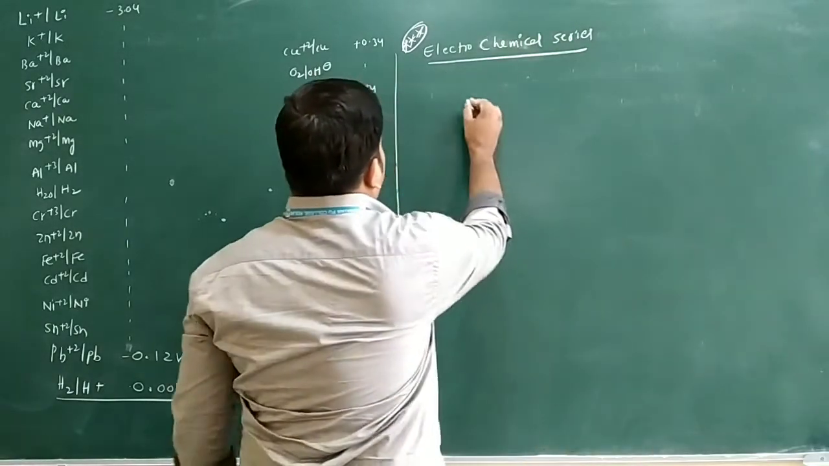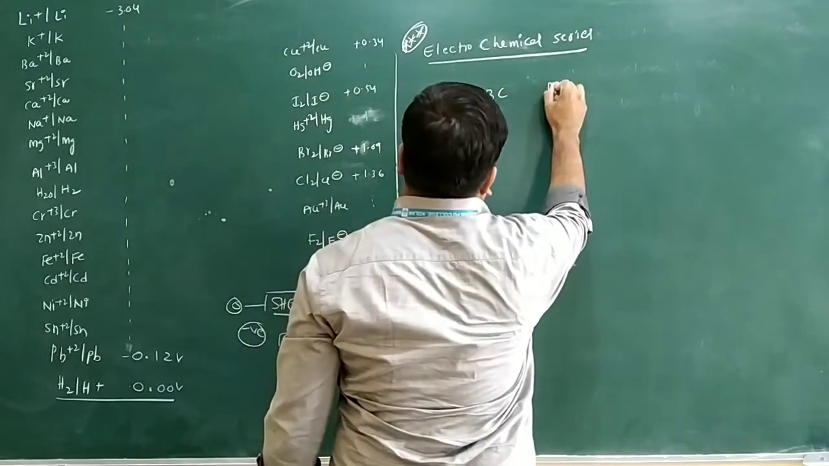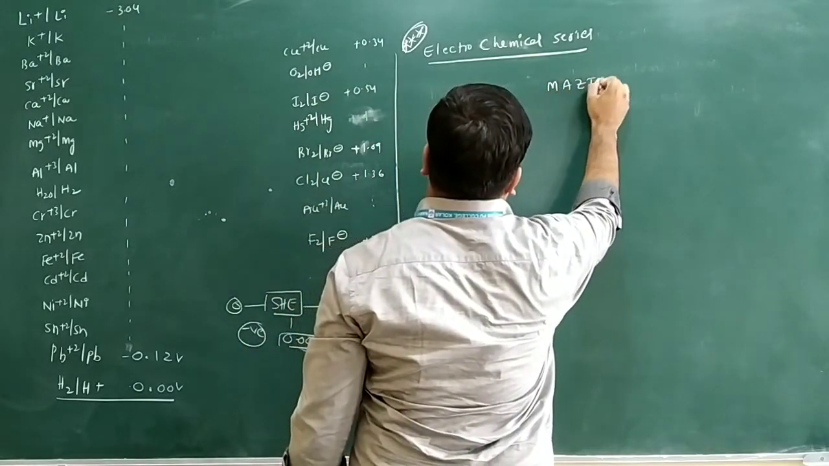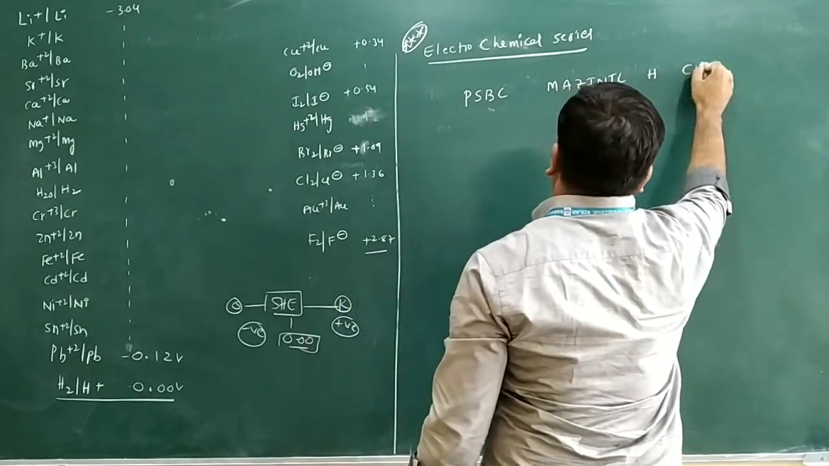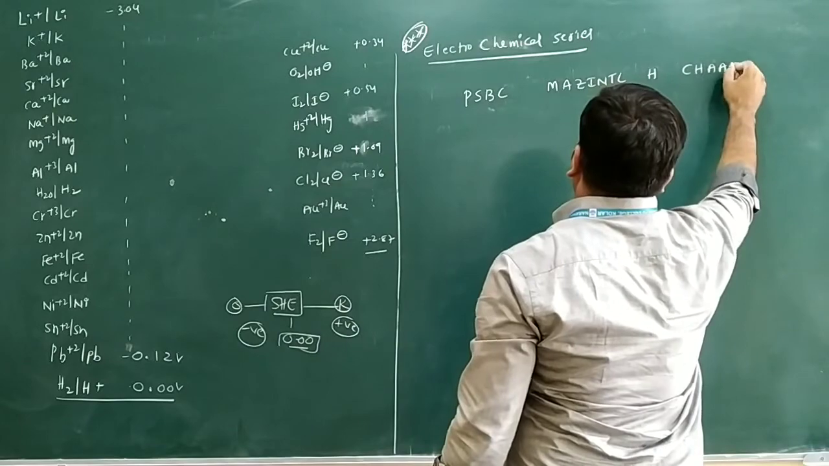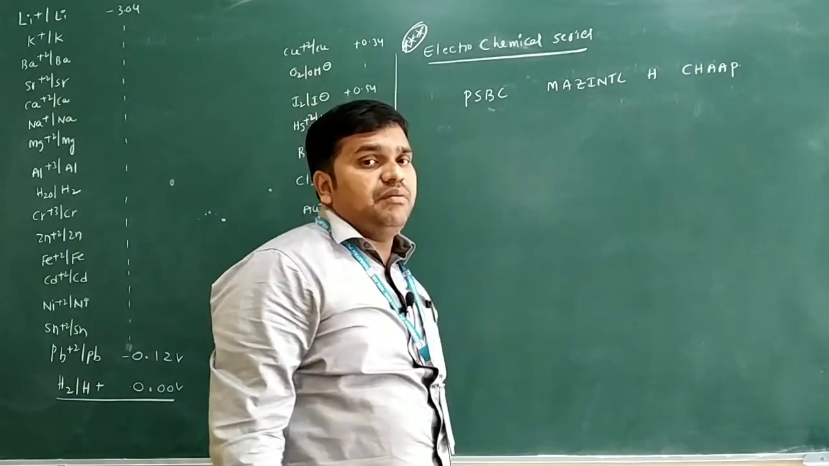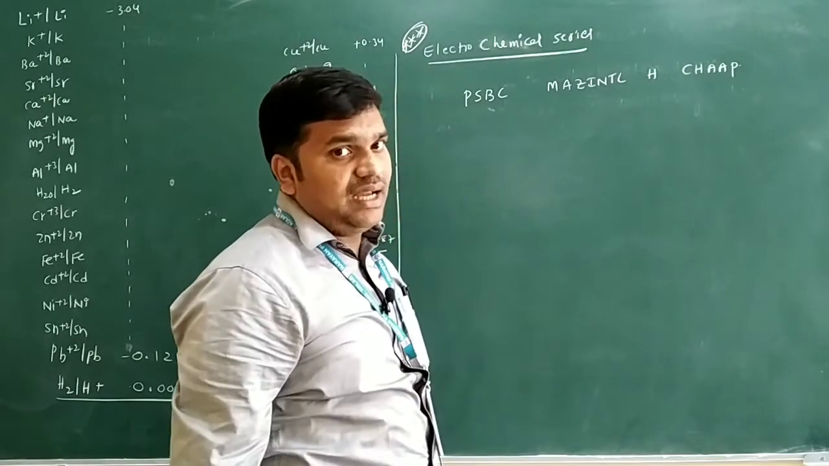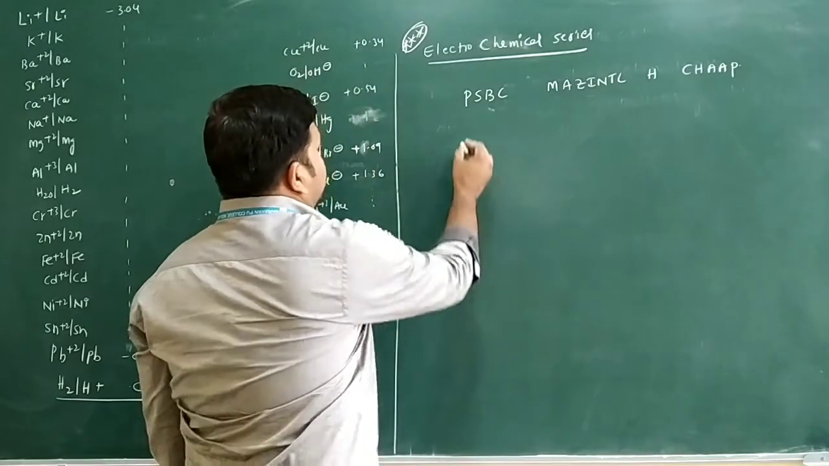I'll write here PSBC, MAZINTL, and I will write here H only. One more I will write here, CHAAP only. This is one of the codes. PSBC, MAZINTL, HCHAAP only.